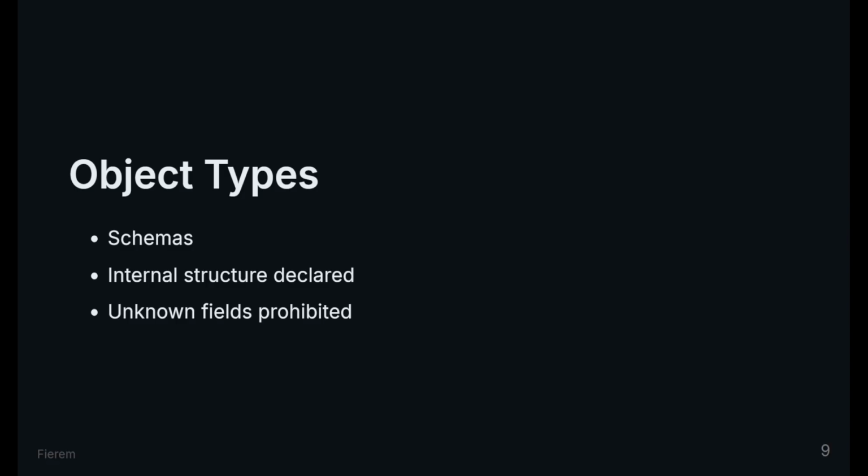Some variables describe shape inside shape, not repetition, composition. Objects are schemas. They declare internal structure, they define required fields, they prohibit unknown ones. Terraform can reason about this schema before a single value exists. Structure comes first, population comes later.